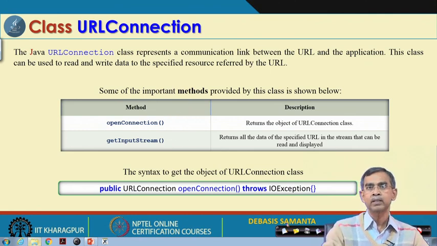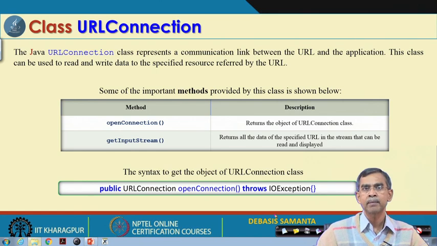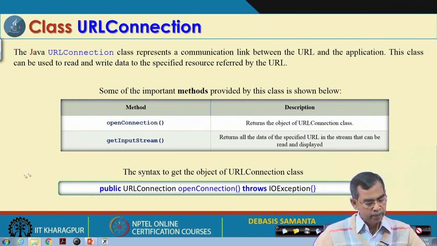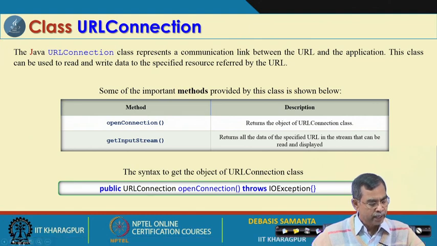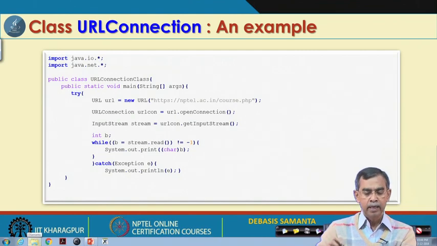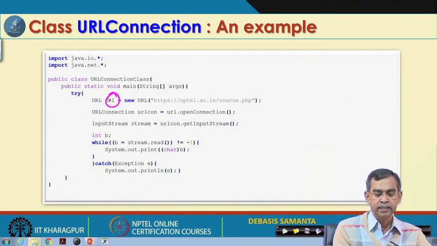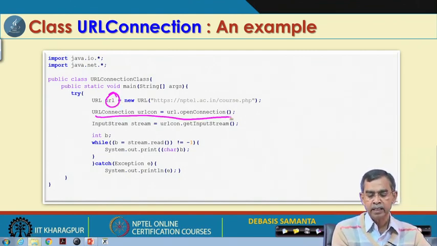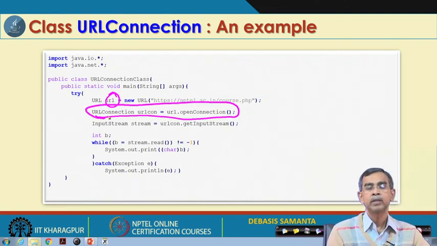So, these are the two methods that are usually very useful. There are some other methods also, which are essential, but these are the methods we are referring to here. This is an example that you can check quickly. A URL object is created, and then we make a connection, and this is the method by which we can make the connection.